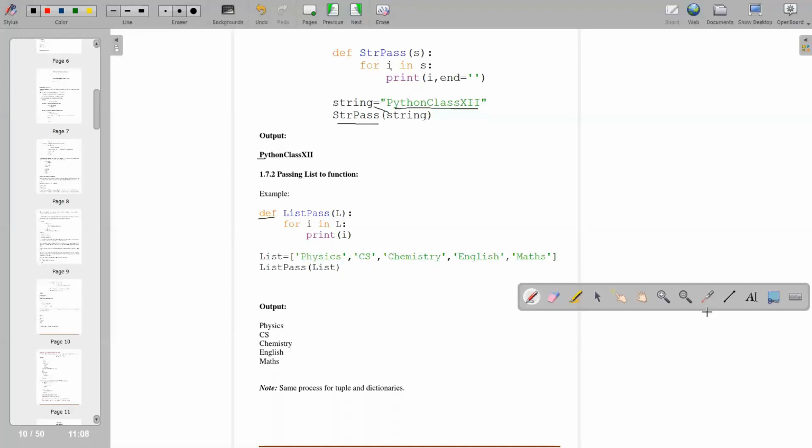Here again you are defining a list. This one is your list, and in the list you are passing physics, CS, chemistry, English, and maths. Fine. Then you call list_pass, passing the list to the function. You are calling the function with an argument list, and in the list you have the names of the subjects. It will now print all the names of the subjects. Same process you have to do for tuples and dictionary.